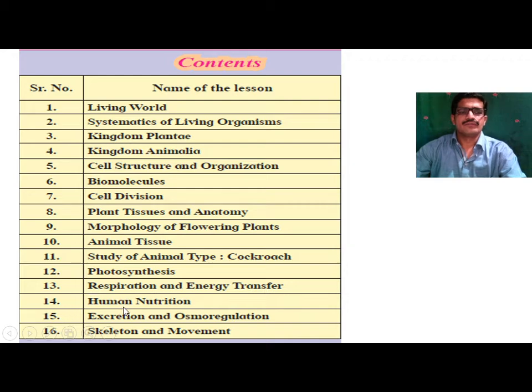Chapter number 14 consists of human nutrition. Chapter number 15, excretion and osmoregulation. Chapter number 16, skeleton and movement. So these are the 16 chapters. These are in the syllabus of 11th science.